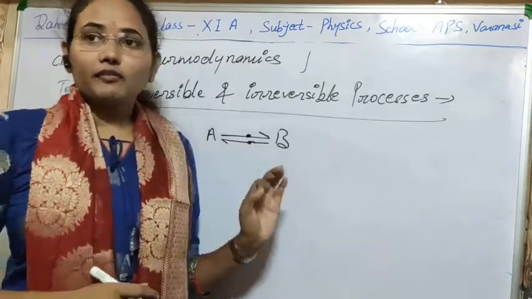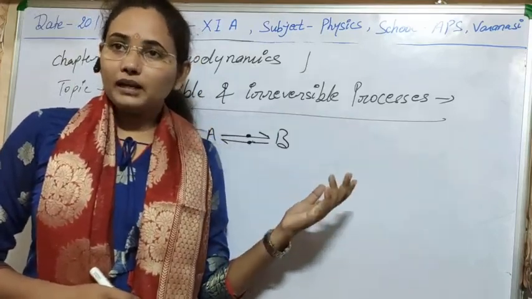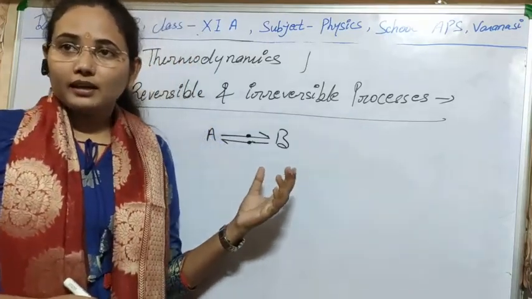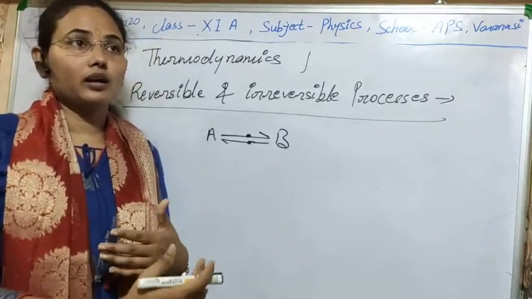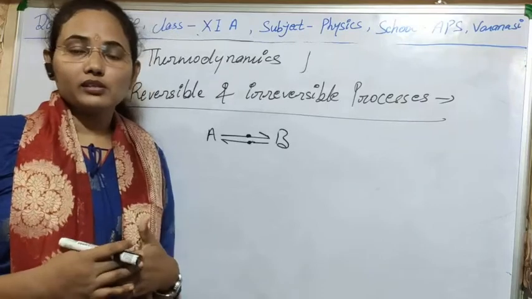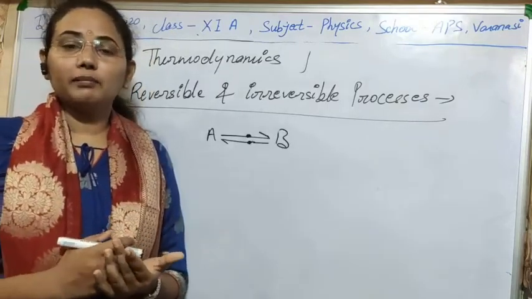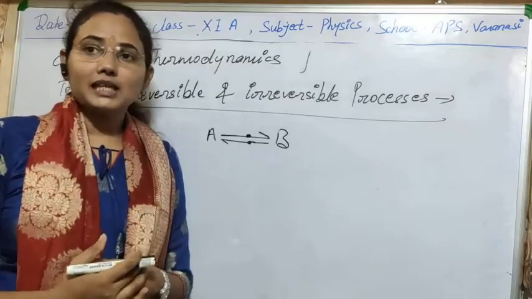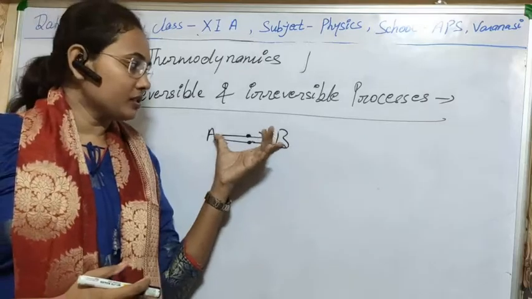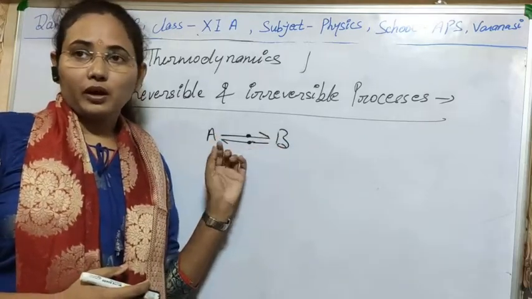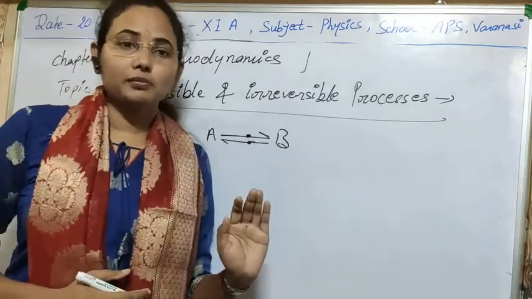So for a reversible process, first it is necessary that it cannot occur suddenly. It will contain so many small processes, known as quasi-static processes, and all those processes must be in thermal equilibrium, means there should not be a change in their internal energy during the change of state or process. While going from A to B or B to A, no change in internal energy should take place.